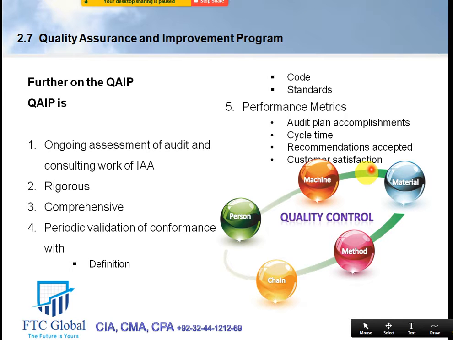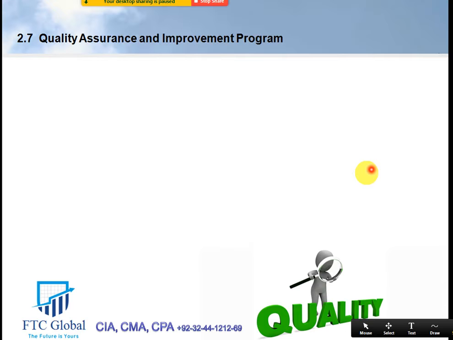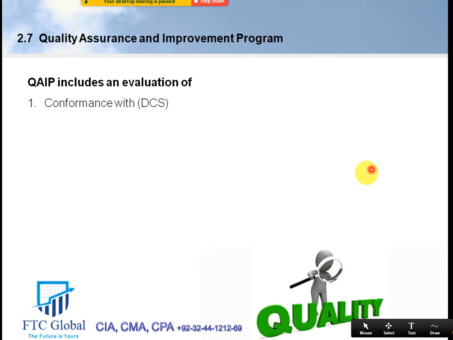Further, on quality assurance and improvement programs, quality assurance and improvement programs include an evaluation of conformance with DCS. It's a short word just to save time. D stands for definition, C for code, S for standard. These are the three pillars of internal auditing: the definition, the code of ethics, and the standards of internal auditing issued by the Institute of Internal Auditors. So to what extent are we following these three mandatory guidance?